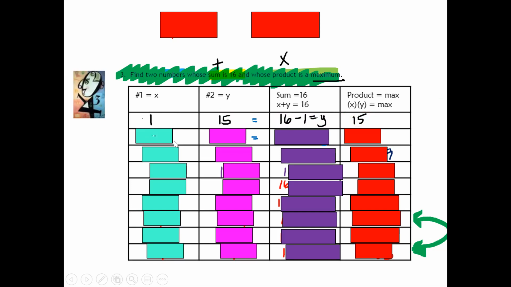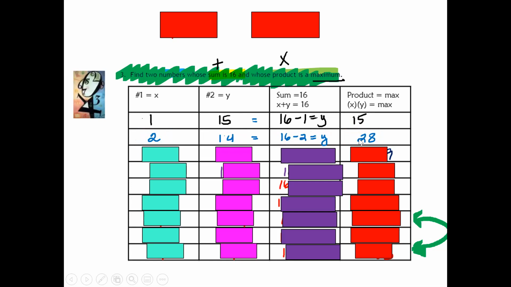If my first number is 2, what is my second number? 16 minus 2 is going to give me 14. And what is your product? 2 times 14 is 28. So you have a bigger product.